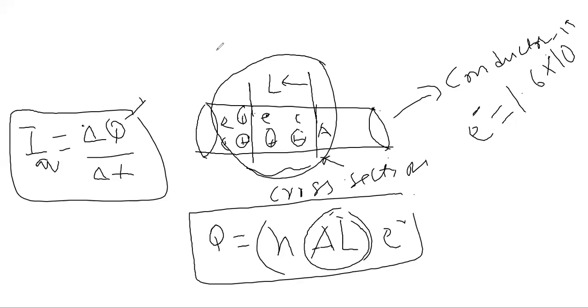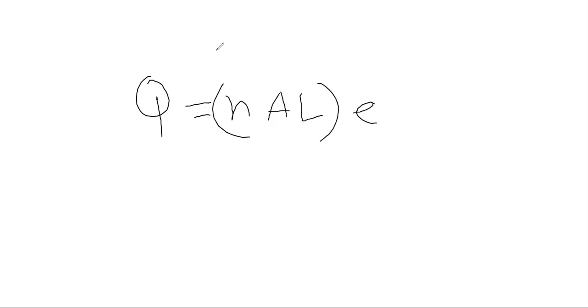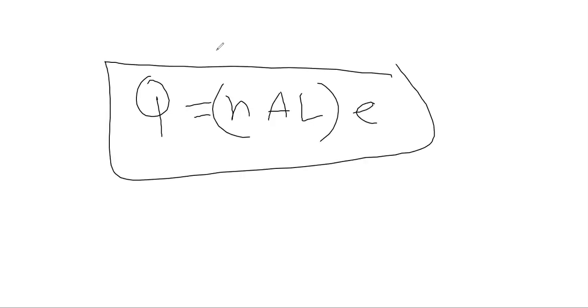Now you can see that when you apply a potential difference to the wire, at first we calculated the charge nALe, that is the total charge inside a conductor per unit volume.